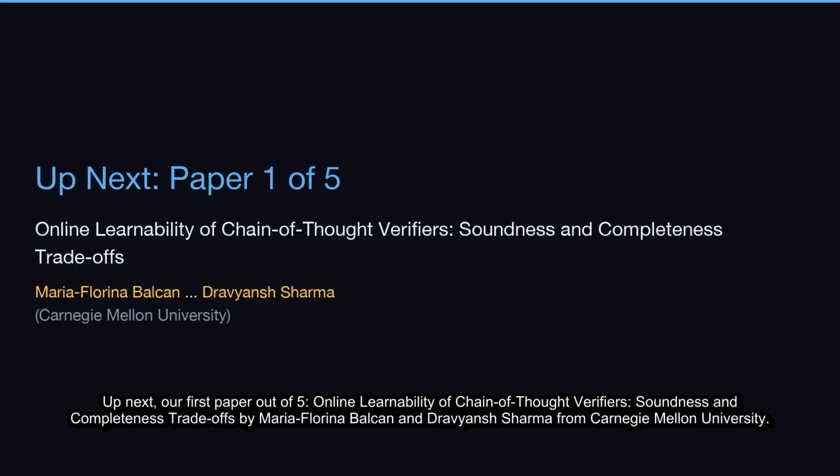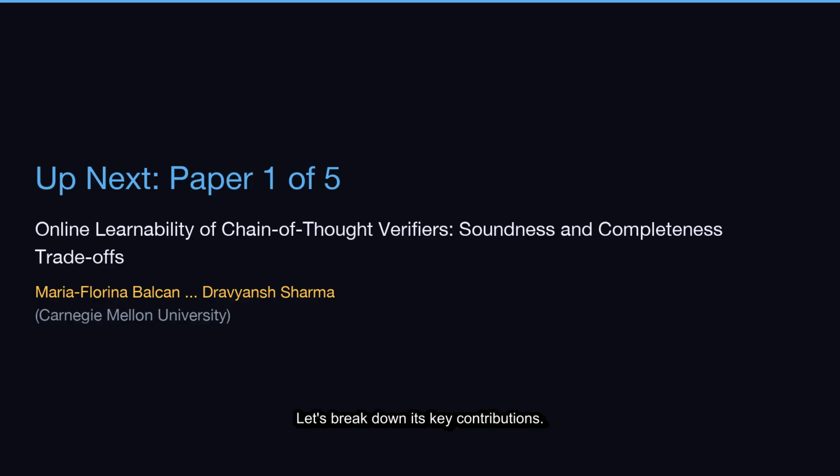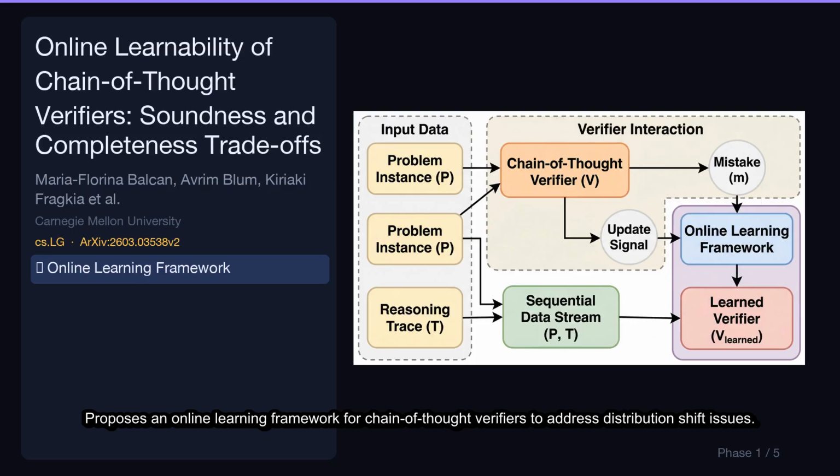Up next, our first paper out of 5, Online Learnability of Chain-of-Thought Verifiers, Soundness and Completeness Trade-Offs by Maria-Florina Balcan and Dravyansh Sharma from Carnegie Mellon University. Let's break down its key contributions. Proposes an online learning framework for chain-of-thought verifiers to address distribution shift issues. This framework enables verifiers to adapt and learn from sequential data.